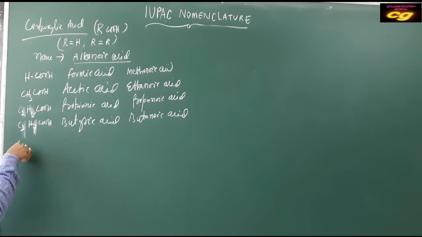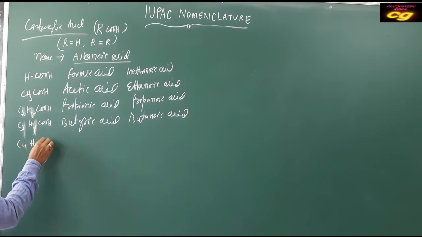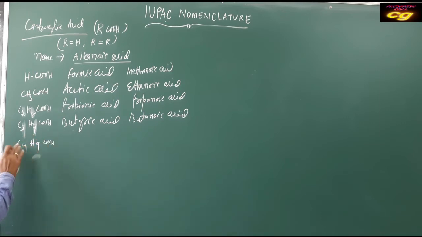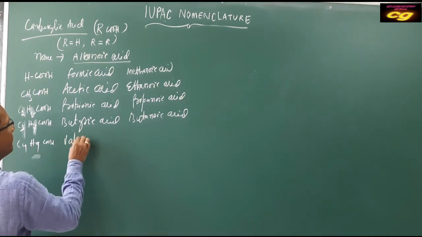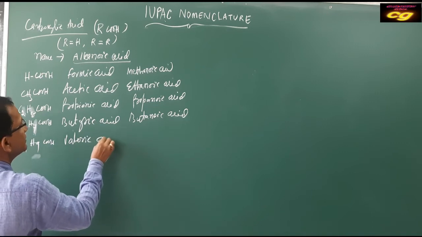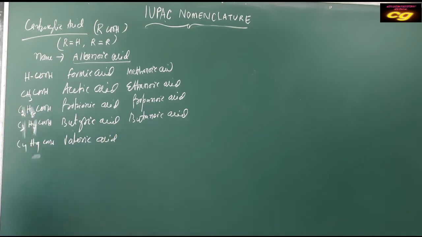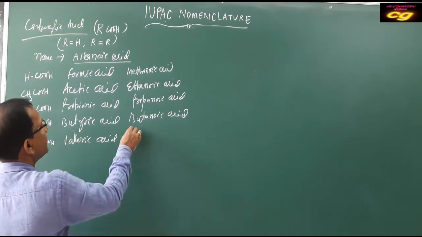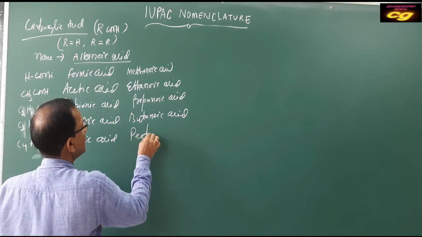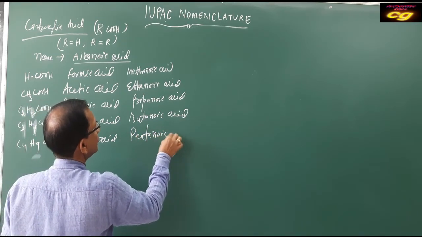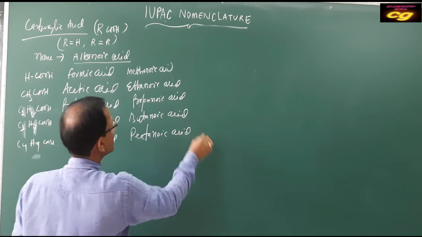And C4H9COOH, that is now total how many? 5 carbon, that is called valeric acid, the common name. Valeric acid is called pentanoic acid.